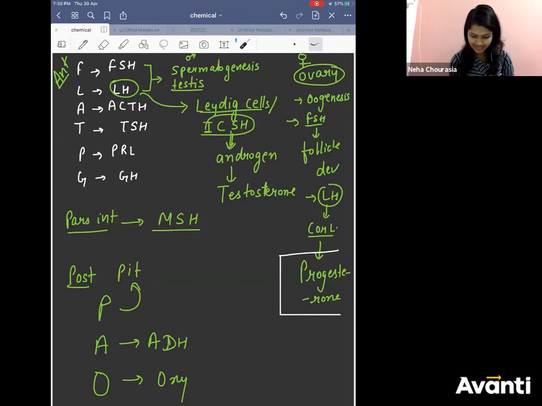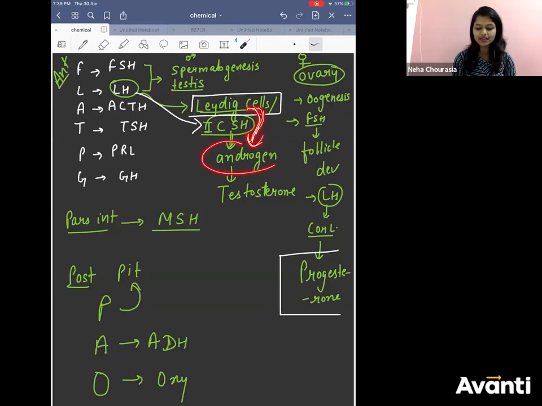FSH, LH, Leydig cell. Why is LH called ICSH? Because Leydig cells are interstitial cells. So these interstitial cells are stimulated by LH. That is why LH can be called interstitial cell stimulating hormone. Right? And what do they help in? They help in the release of androgen.